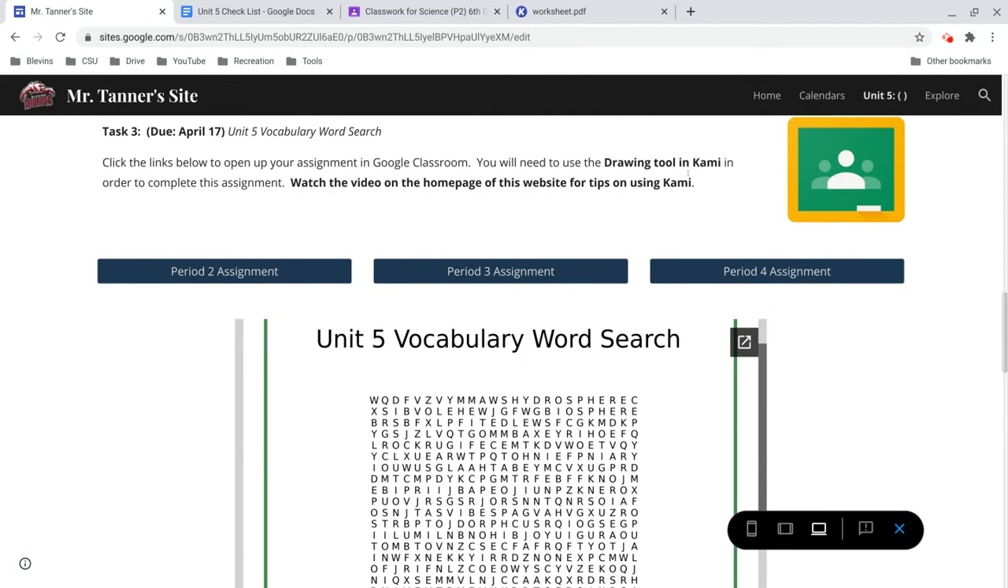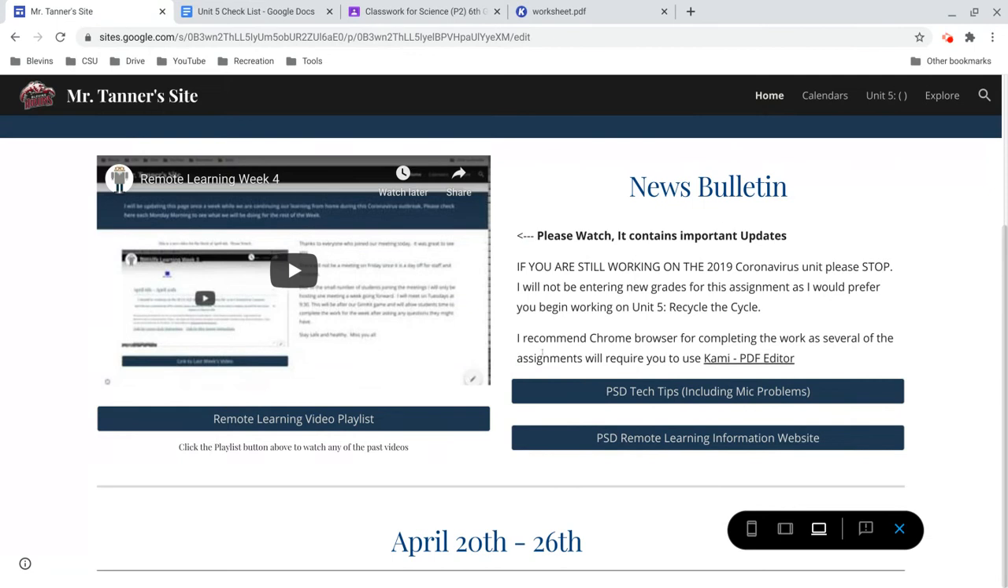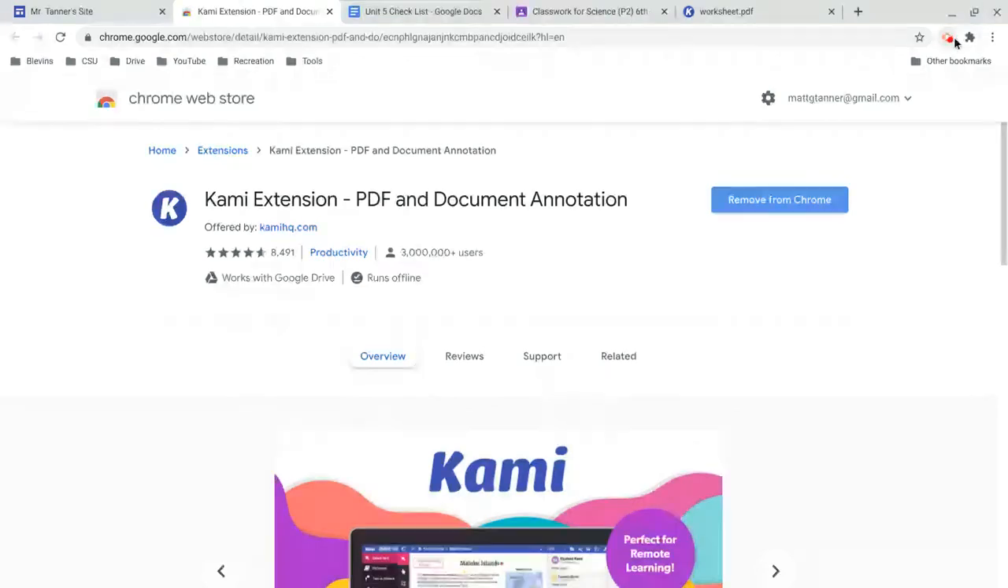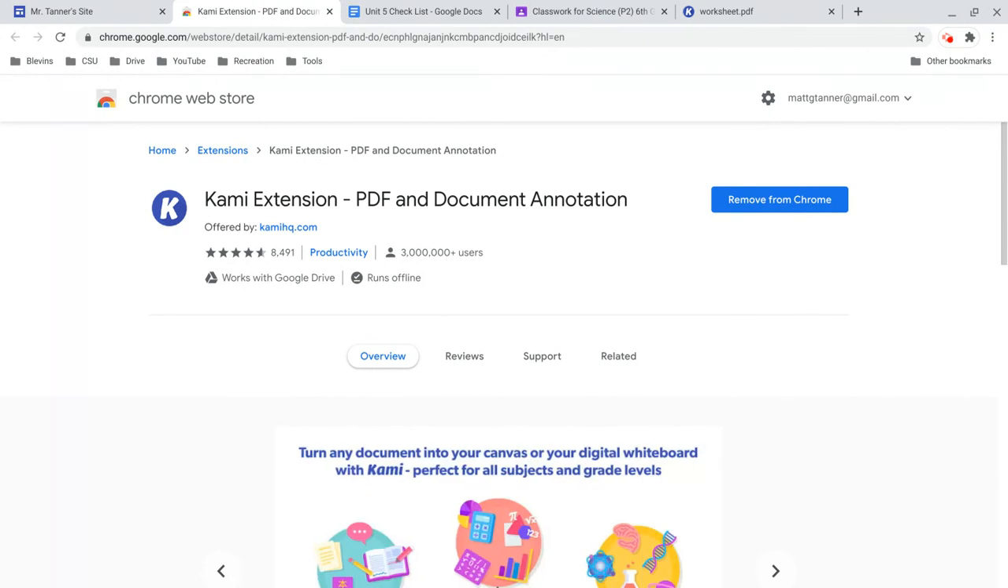So if you no longer have Kami installed on your computer, I've linked Kami on the home page of this website. If you look at the home page, right here it says Kami PDF Editor. If you click on that link, it will take you to the Chrome Web Store where you can install the Kami extension. Then from there, you will just have to click on the K up in your Kami extensions and sign in with your school Google account to start using Kami.